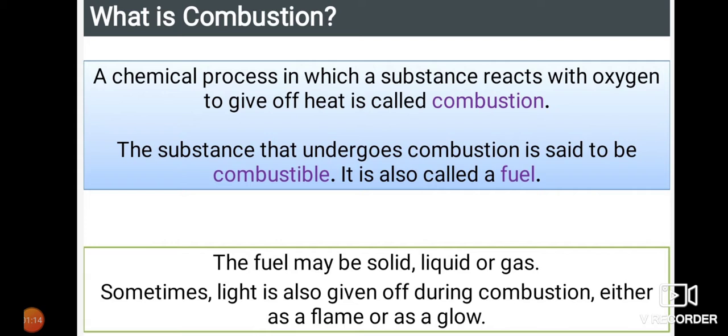A fuel may be solid, liquid, or gas. For a solid fuel, if you take an example, wood will be an example, or any other hard substance. For liquid fuel, we can directly say petrol, diesel, kerosene, or other liquid substances. And for gases, we can say LPG, liquid petroleum gas, which is used in our kitchen, and even gasoline. So these are the examples. Sometimes light is also given off during combustion, either as a flame or as a glow.